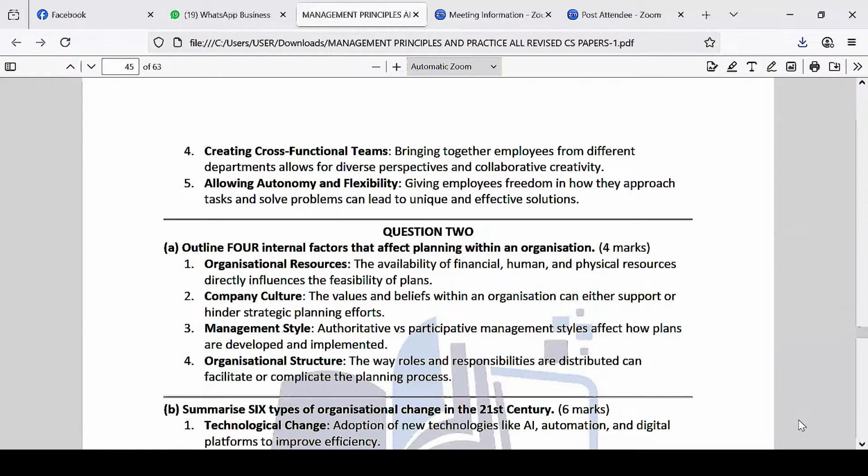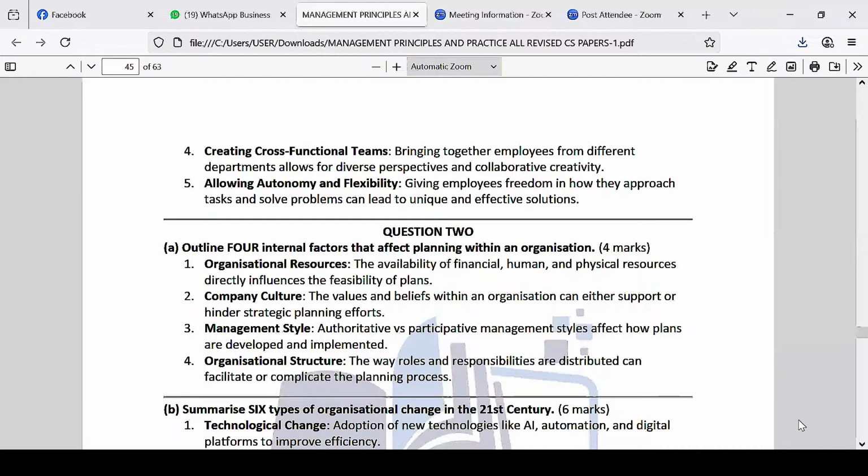Then there is management style. That's a very important factor. How you manage: are you autocratic? Are you democratic? The management practice or technique will definitely affect the planning. An authoritative versus participative management style affects how plans are developed and implemented.